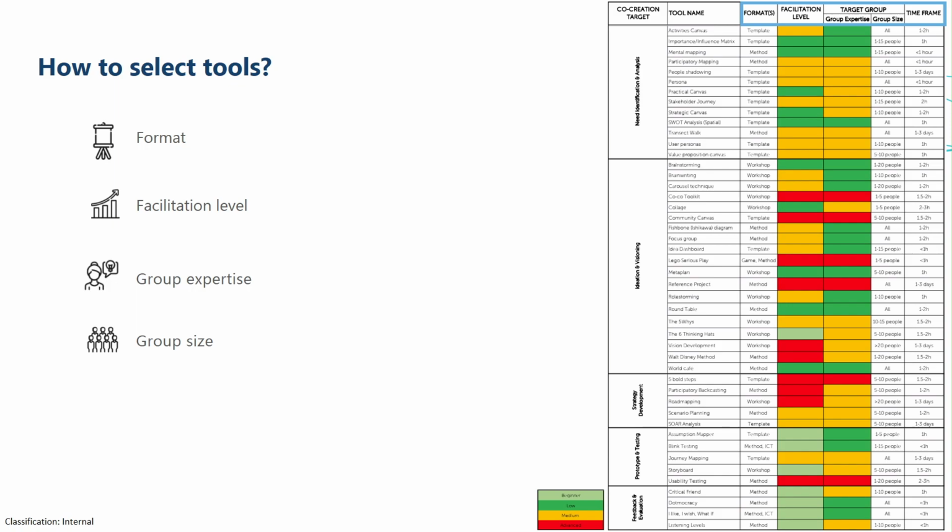The group expertise is related to the extent to which your participants should be familiar with the scope and content of your activity, ranging from beginner to advanced. And lastly, time frame. In each category, you can find tools that can be facilitated in less than an hour and up to 2 or 3 days of workshops. Depending on your intended outputs, available resources, and ensuring that you can keep your participants actively engaged, you can choose the tools accordingly. For your convenience, there is a matrix available in the toolkit to help you visualize the options.